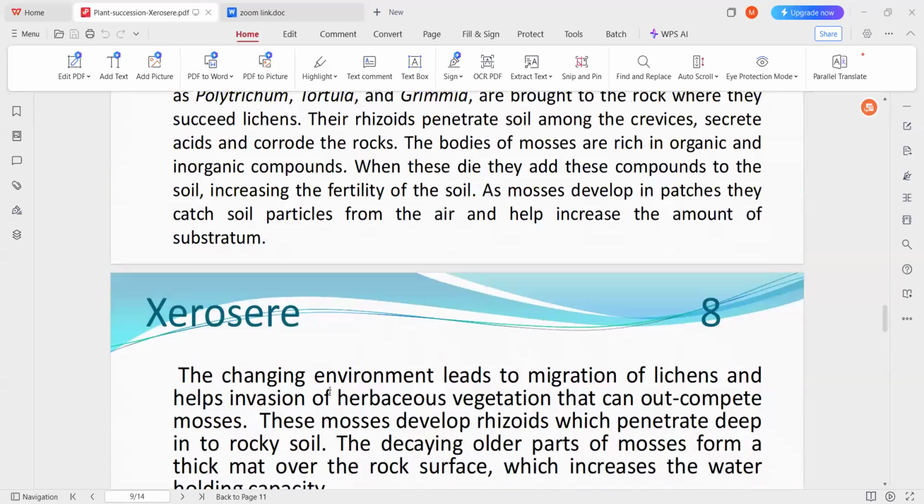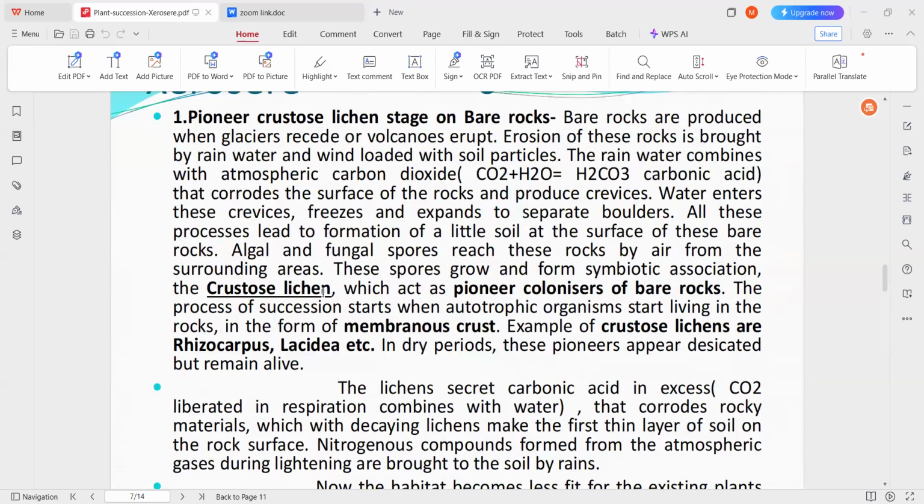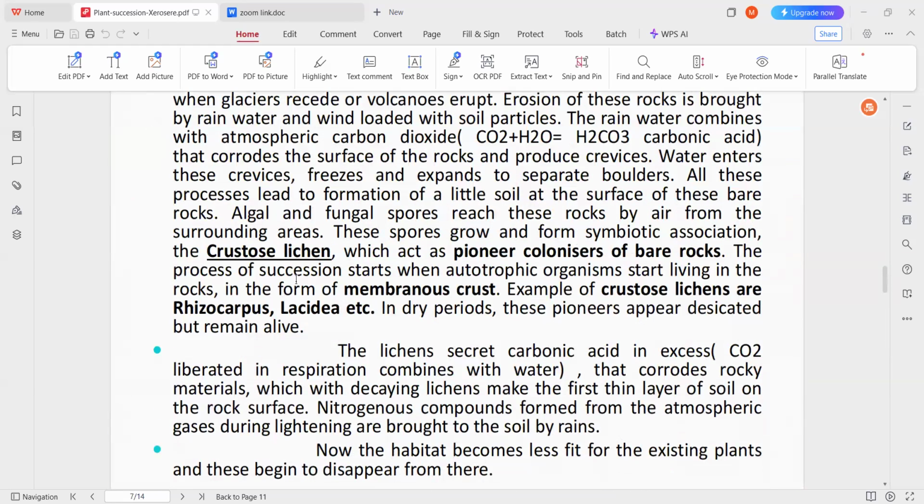It starts with the crustose lichens. These crustose lichens are called the pioneer community. The crustose lichens which start growing on the rock areas are mainly Rhizocarpon and Lecidea, etc. Generally, these lichens grow in dry habitats, mainly on rocks.